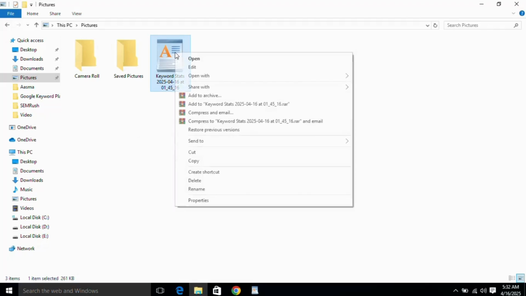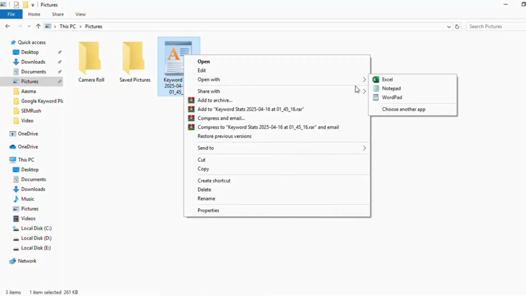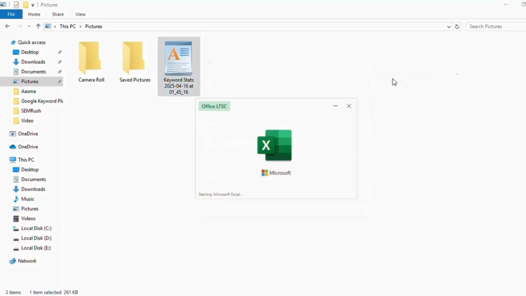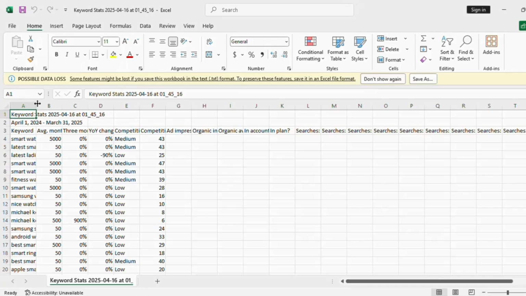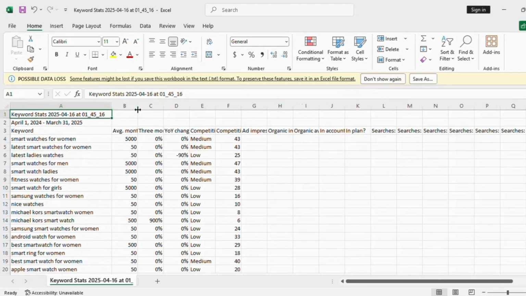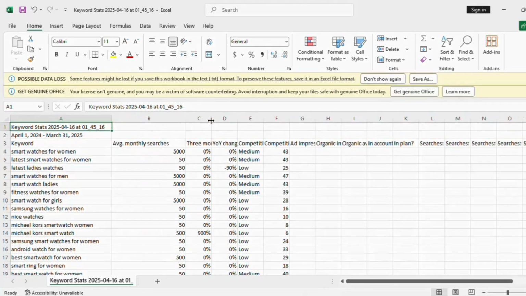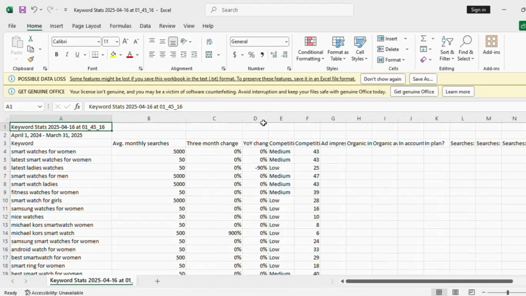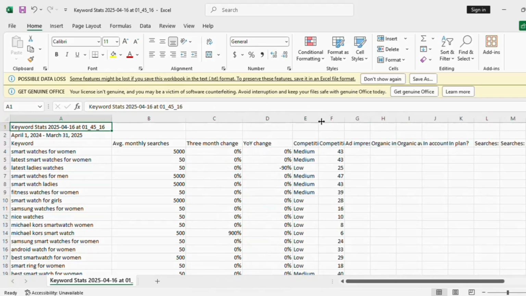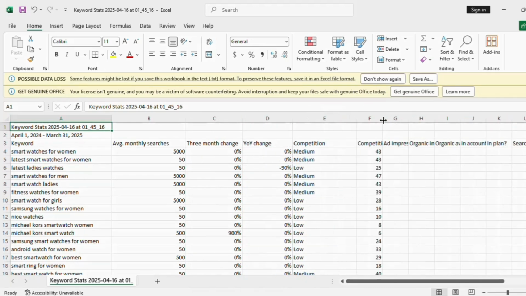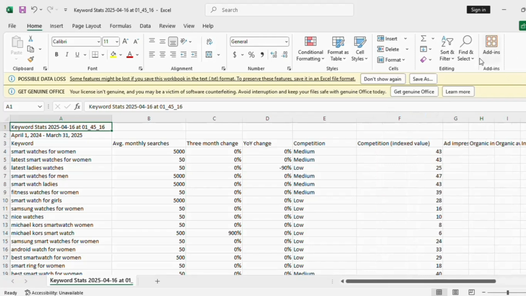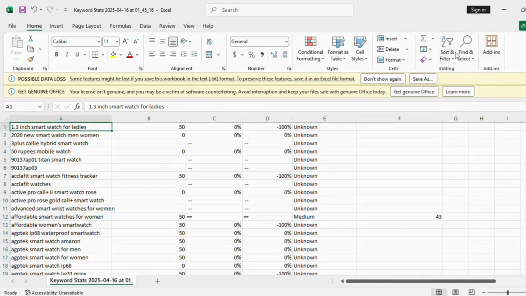I select the same sheet. We got these keywords after the research from Google Keyword Planner. Basically, my theme keyword was smartwatches for women. Okay, first of all, I will filter them out alphabetically. Just go to filter and sort and arrange them alphabetically. Select sort A to Z. Then again go to filter and filter them out.